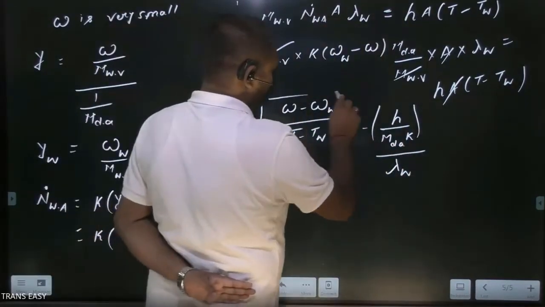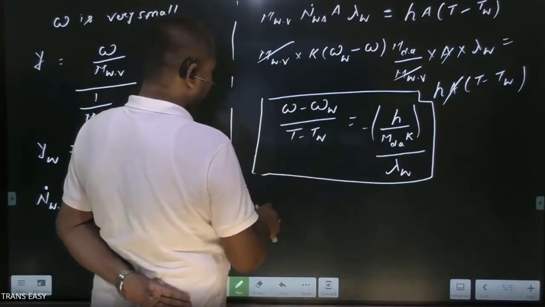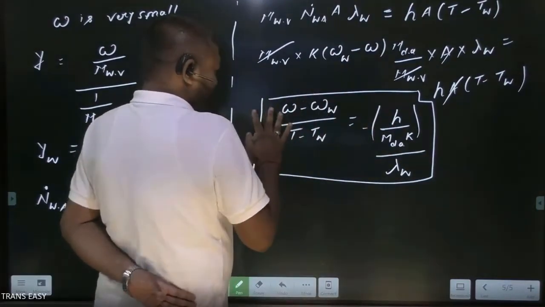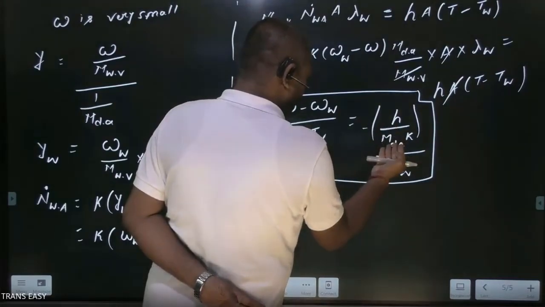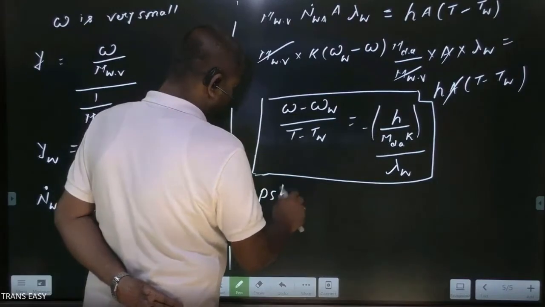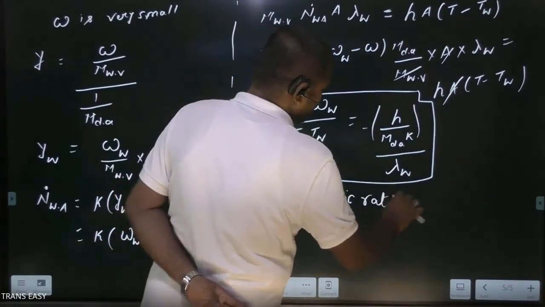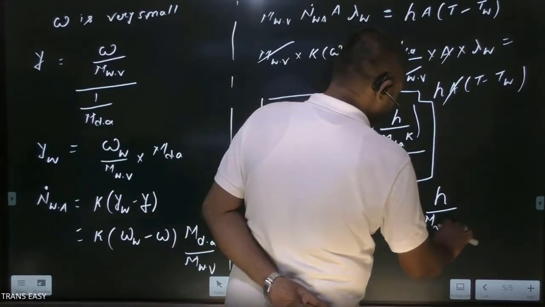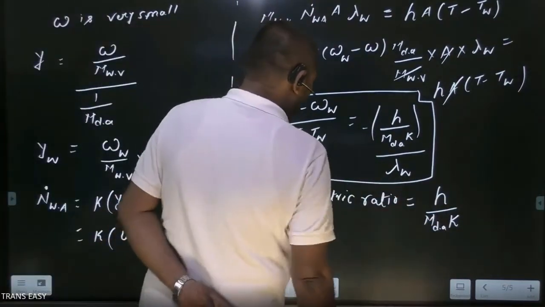Dear student, this is the final result. This term is called the psychrometric ratio, and we already have a question in our GATE examination from this expression, and many students are confused about this molecular weight. Do we have to take the molecular weight of water vapor or of dry air? Everyone is confused, many have taken it wrongly. Psychrometric ratio, psychro, PSY. So I have left no confusion here. The psychrometric ratio is h upon molecular weight of dry air into mass transfer coefficient. This is the psychrometric ratio. Okay.